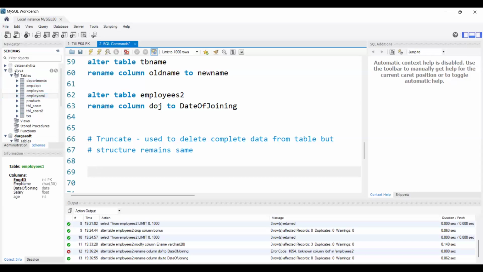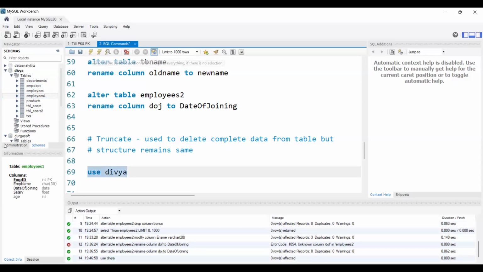I'm just activating another database to show you the truncate. I'm activating the Divya database. I'm doing that because in DurgaSoft I have only a few tables and I don't want to remove the data from those tables. So I'm using this Divya database.